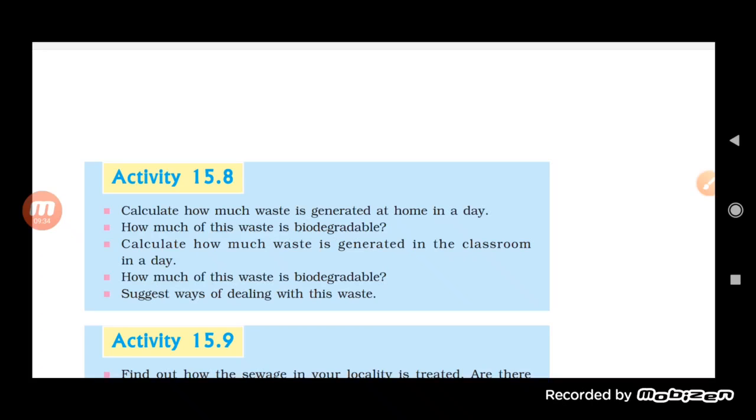But the non-biodegradable cannot be degraded by microorganisms or by any other method. So there are different methods by which we can dispose of the garbage.